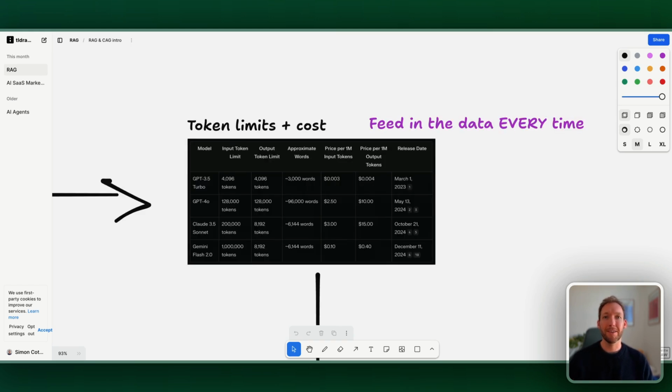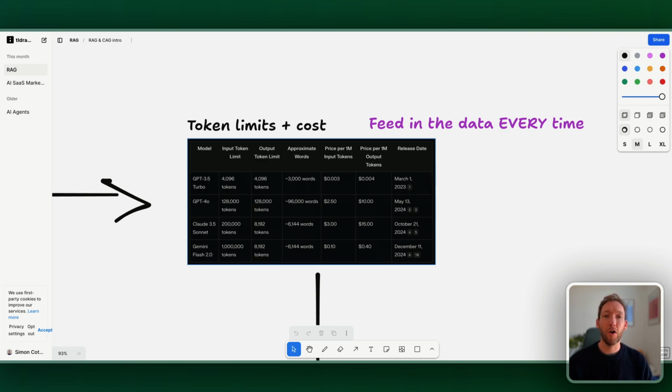Now, you might be thinking at this point, then why don't we just feed the context into the data every single time? That is absolutely an option. But RAG came about because when the first LLM or most popular LLM models came about, like GPT 3.5, the token limit of 4,096 tokens, which is roughly equivalent to 3,000 words, was not large enough to feed in vast amounts of context.